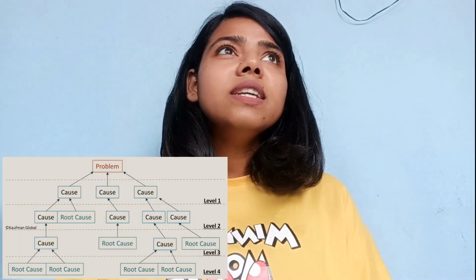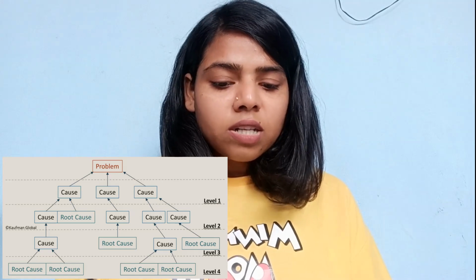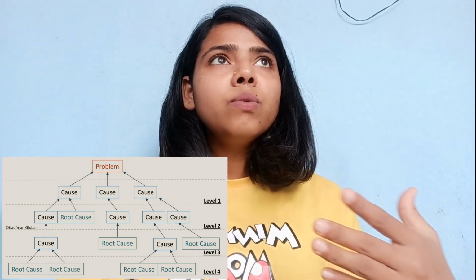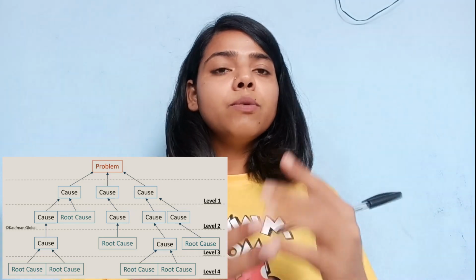And another is the tree diagram. A tree diagram means the pictorial representation of the causes or of our objectives. We can define our objectives, or break them down at different levels, at finer levels, and show that in a different pictorial form in a tree diagram, and we can get our objectives done.